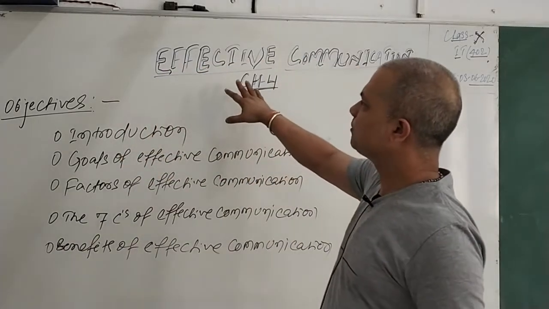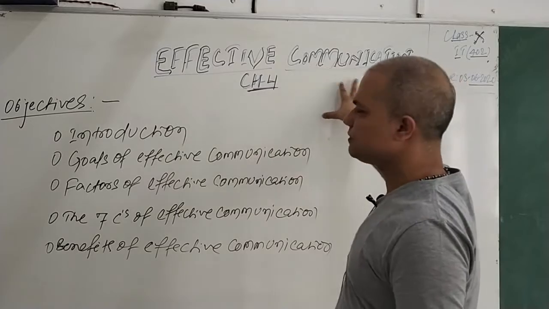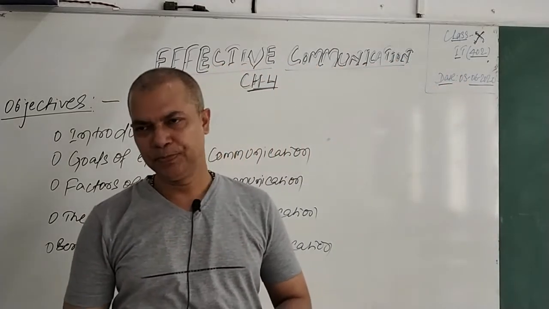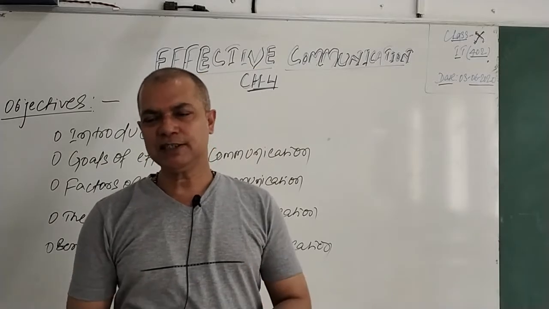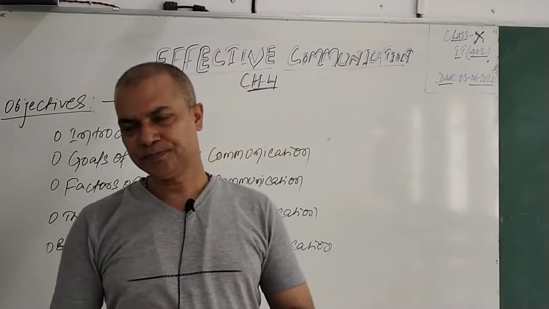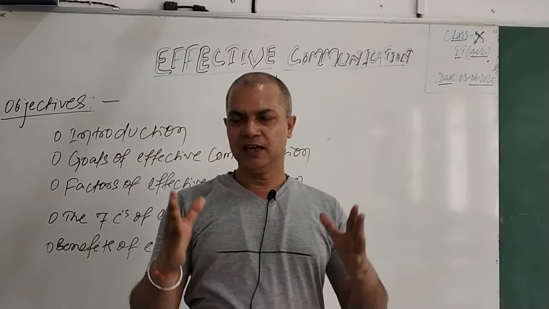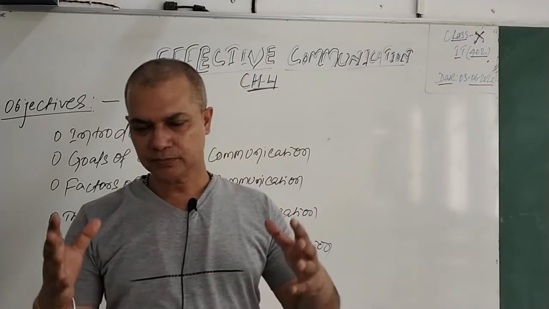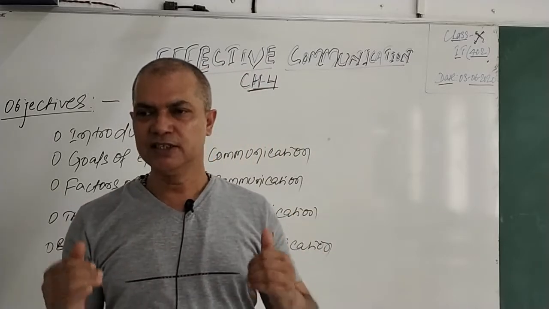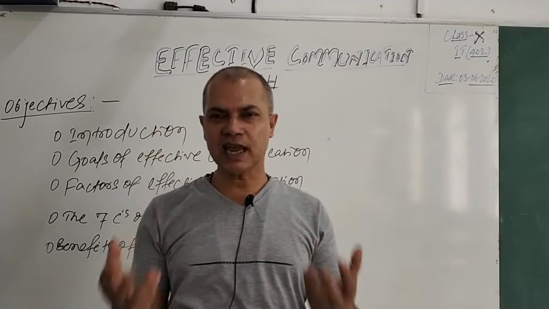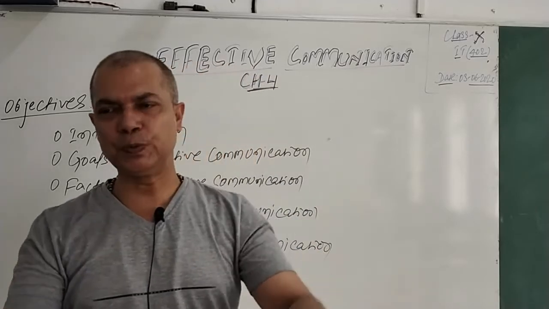So today I'm going to discuss effective communication, chapter 4 of unit 1. Effective communication implies a communication that transmits the data from the sender to the receiver exactly as the sender intended.